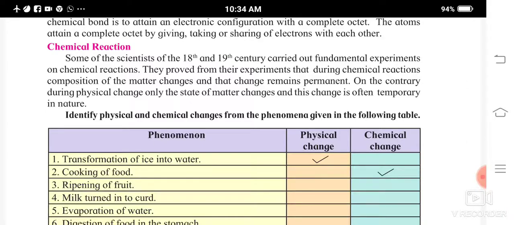Now identify physical and chemical changes from the phenomena given in the following table. You are going to do this, but before you do, let us see a small video clip so you will understand it better and you will be able to solve this table.